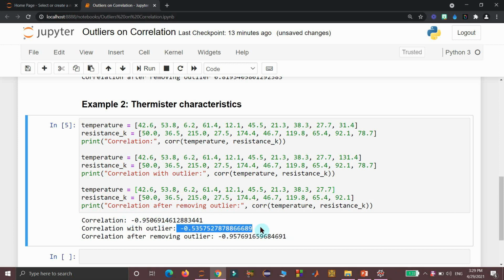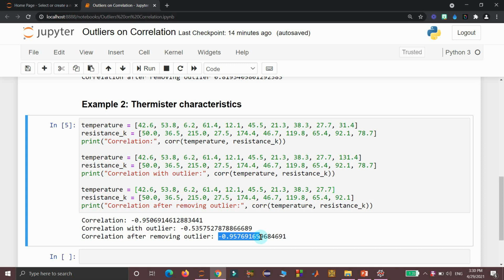Then with the outlier, the correlation coefficient is reduced to negative 0.53. Here also the correlation coefficient is affected because of the outlier. After removing the outlier, we got the correlation coefficient as negative 0.95 again. After considering these two examples, finally we can conclude that the correlation coefficient is very sensitive to outliers.